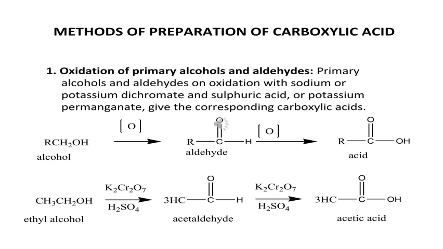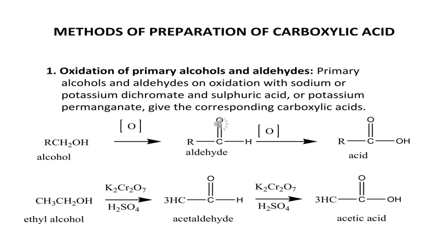Method of preparation of carboxylic acid. First one, oxidation of primary alcohol and aldehyde. Here, primary alcohol and aldehyde on oxidation with sodium or potassium dichromate, that is K2Cr2O7 plus dilute H2SO4, give the corresponding